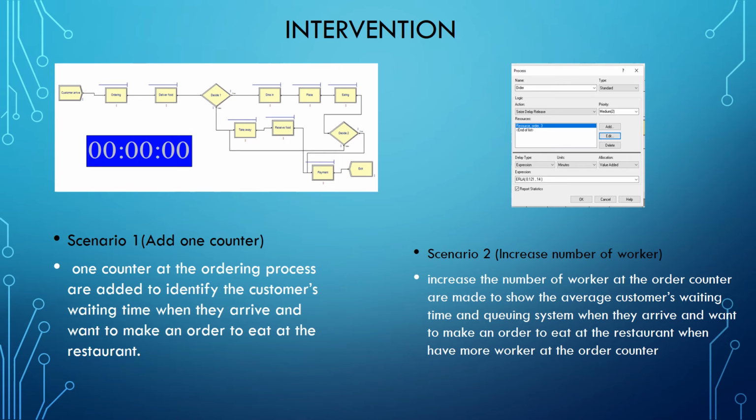For our intervention, for scenario 1, we add one counter at the ordering process, so we can identify the customer waiting time when they arrive and want to make an order to eat at the restaurant. And for scenario 2, we increase the number of workers at the order counter to show the average customer waiting time and queuing system when they arrive and want to make an order, when there are more workers at the order counter.